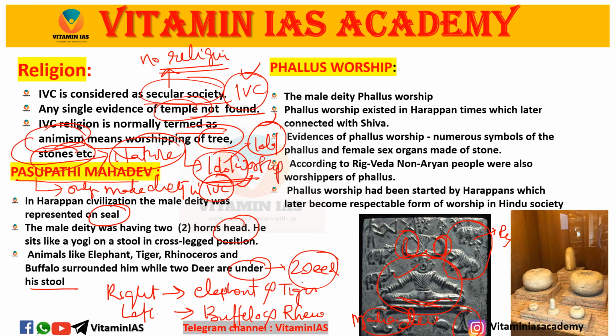Under the stool we can see two deer, and he has two horns. Here a script is also visible. This script is called a pictographic script; we will discuss it later. Right side elephant and tiger, left side buffalo and rhinoceros, and under the stool he sits in a yogi position.